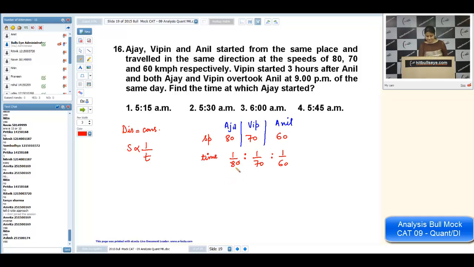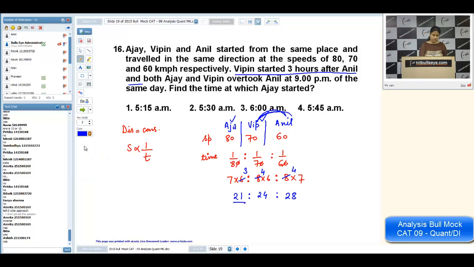So I'm going to solve this. 0, 0, 0 cancelled. So it will be 7 into 6, 8 into 6, 8 into 7. So it will be 21, 24 and 28. It means if time taken by Ajay is 21, time taken by Vipin will be 24 and the time taken by Anil will be 28. Now it says Vipin started 3 hours after Anil. It means the difference between Vipin and Anil should be 3 hours.